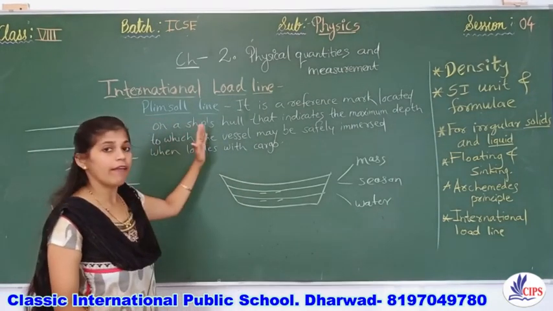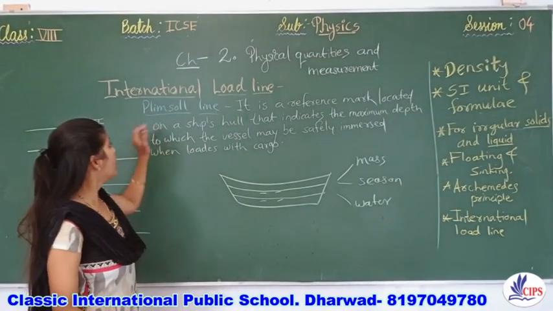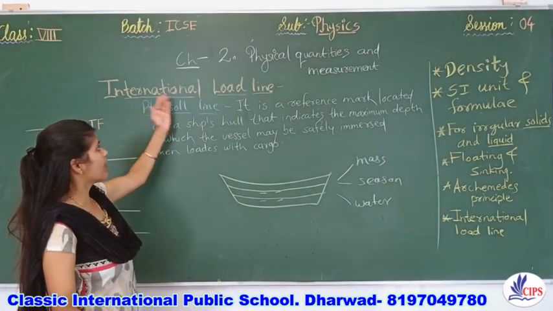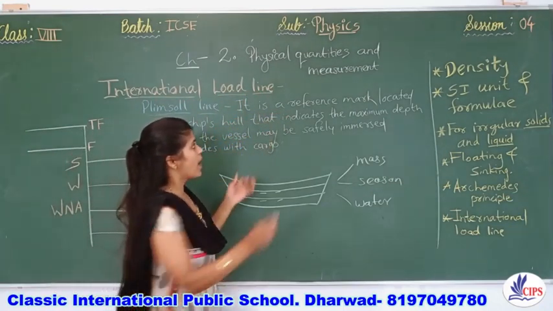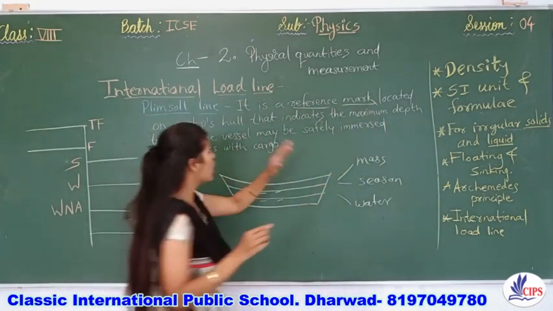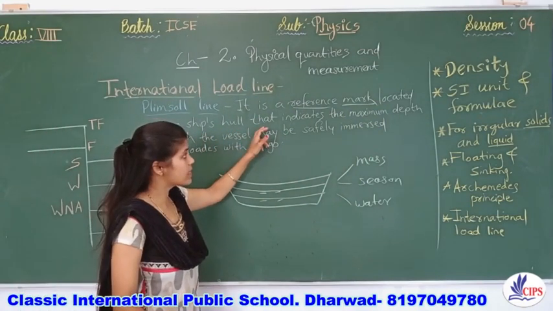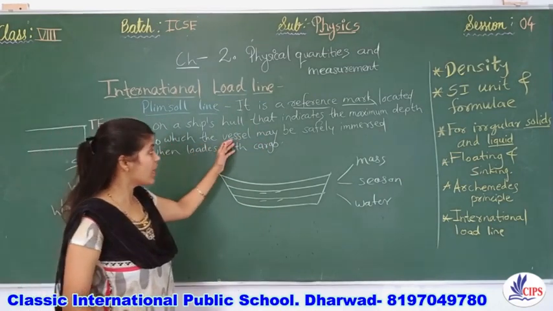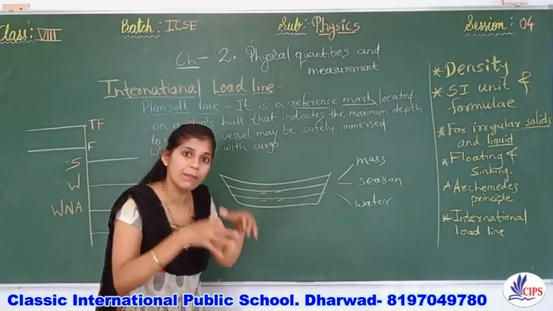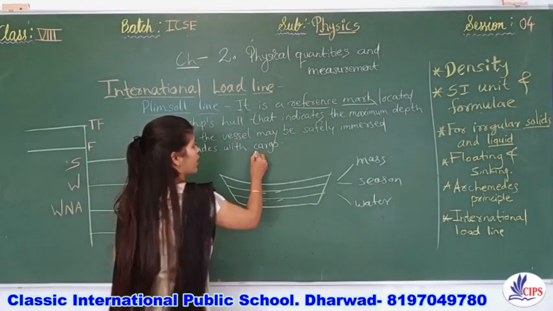So here we'll have a look at the definition of the same. Okay, Plimsoll line, also called the international load line. It is a reference mark located on a ship's hull that indicates the maximum depth to which the vessel may be safely immersed in the water when loaded with cargo.